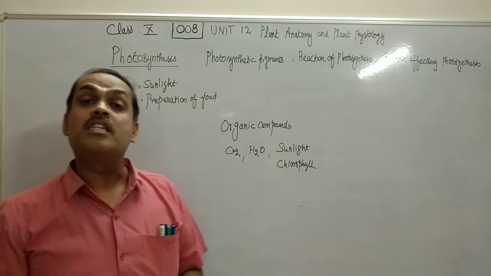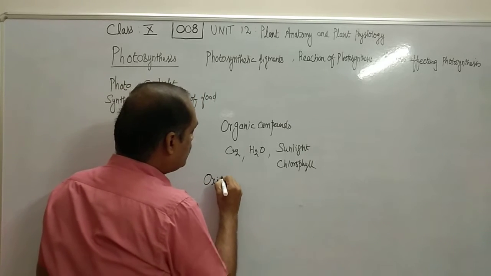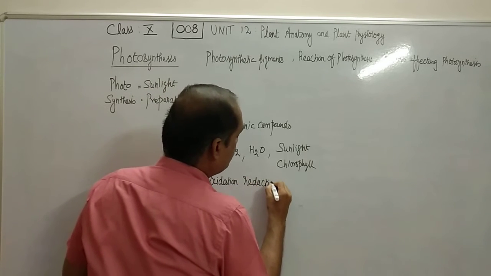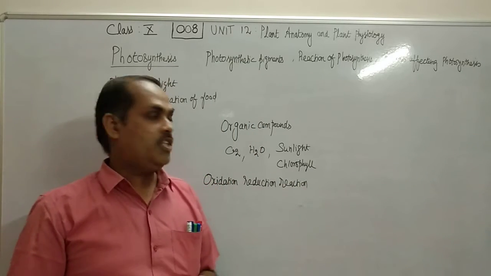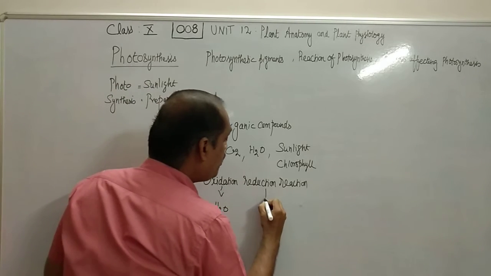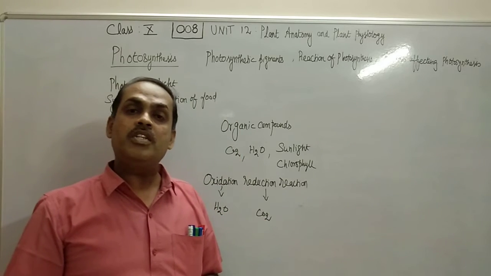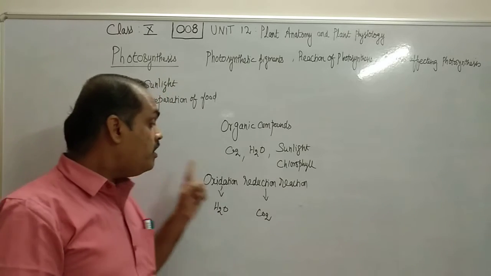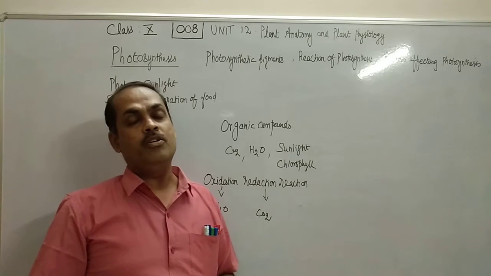Chemically, photosynthesis is an oxidation reduction reaction. Or we can call it a redox reaction, in which water is getting oxidized and carbon dioxide is getting reduced. Now, what is the meaning of oxidation? Oxidation means loss of electrons and reduction means gain of electrons. Now in photosynthesis, water is getting oxidized and carbon dioxide is going to get reduced.